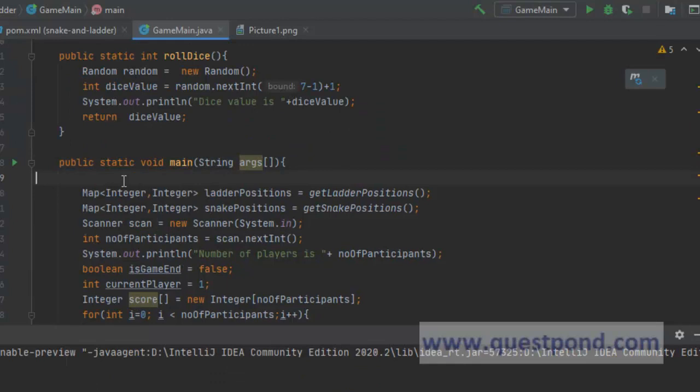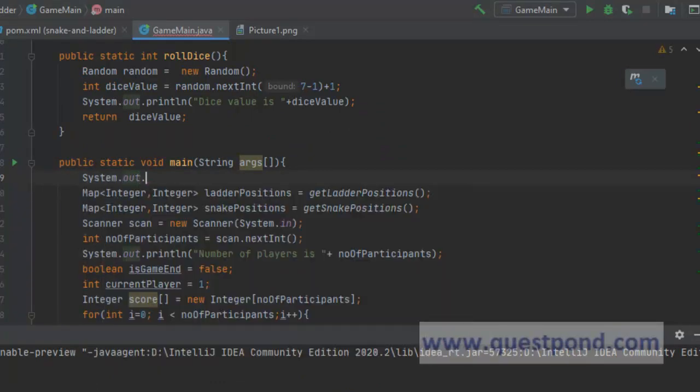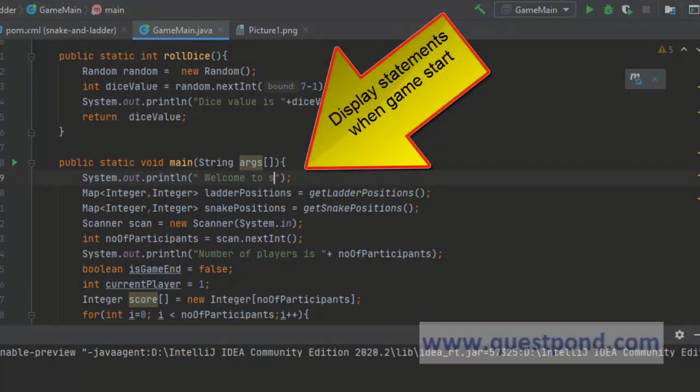To indicate the starting point, let's put one more sys out at the start saying welcome to snake and ladder tournament.